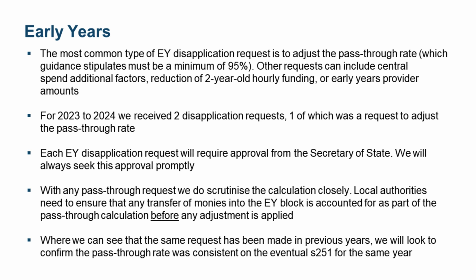We do need to make sure that if we're looking at what the impact will be of an adjustment to a pass-through rate, that you are factoring in any additional funds that are being transferred into the early years block before you apply that reduction or that adjustment to your pass-through. It can be the case sometimes when those calculations are submitted to us that consideration isn't factored in. So it's that second to last bullet point there, just to make sure that you are factoring that in before you actually put the figures through on the calculation within the pro forma itself.